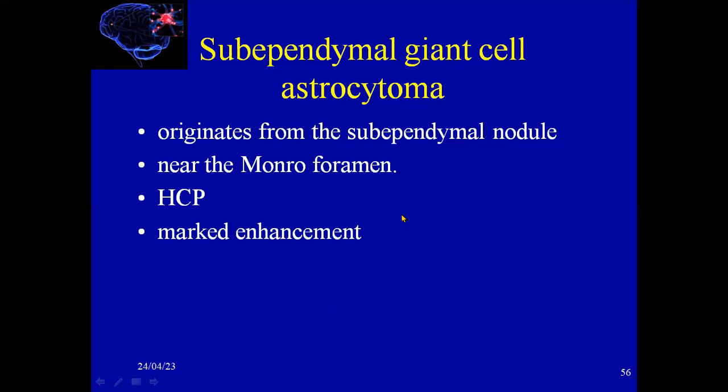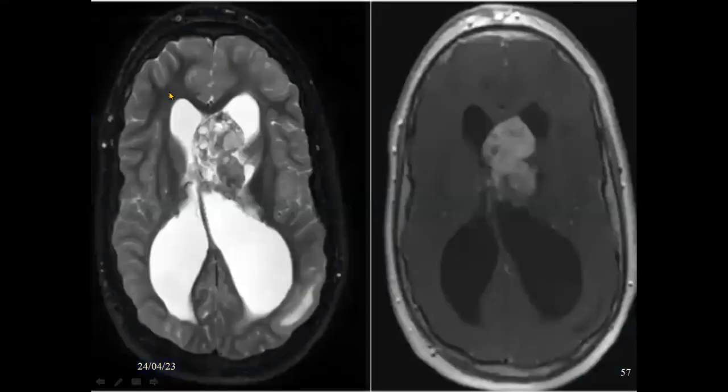It will take the contrast and show marked enhancement. As you see here, this is a subependymal giant cell astrocytoma, with very clear marked enhancement, and hydrocephalus, as you see here.